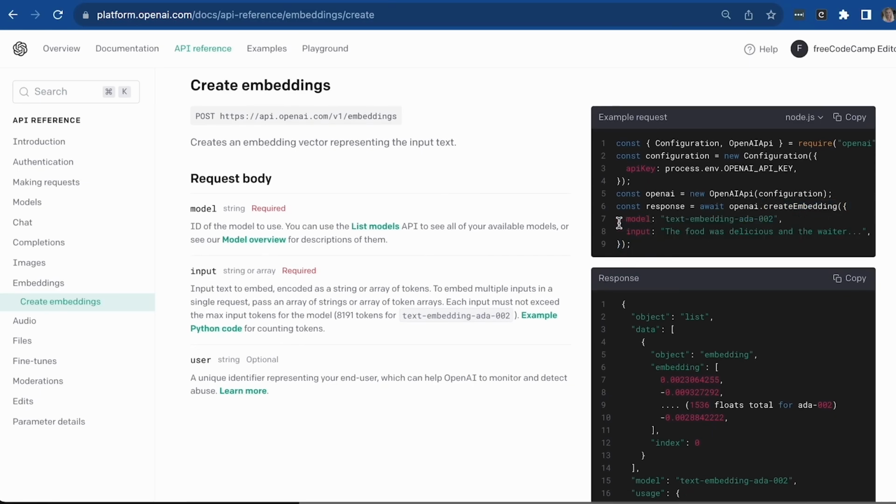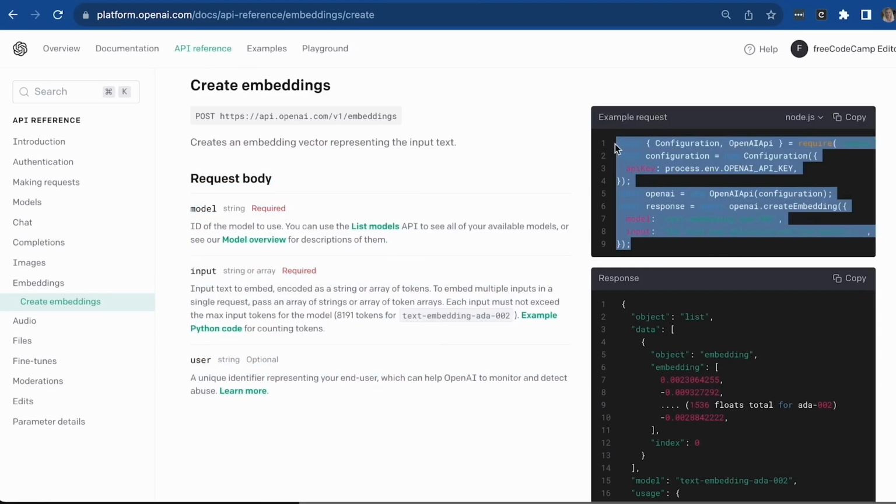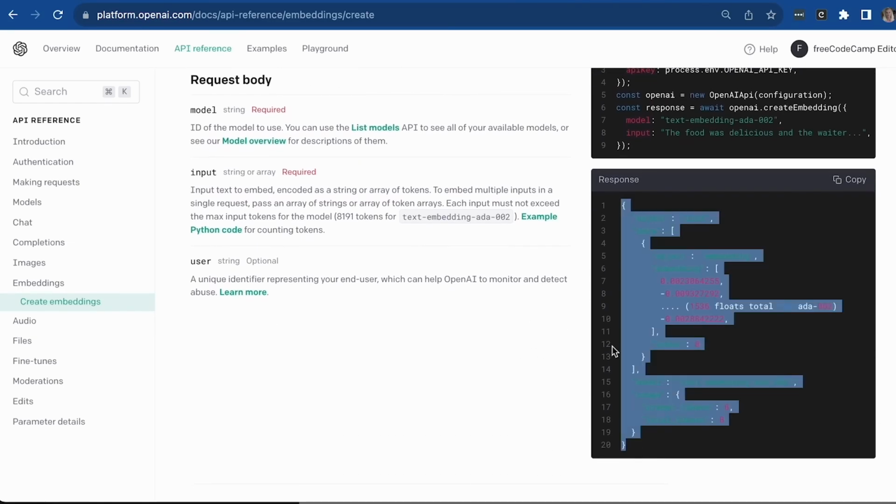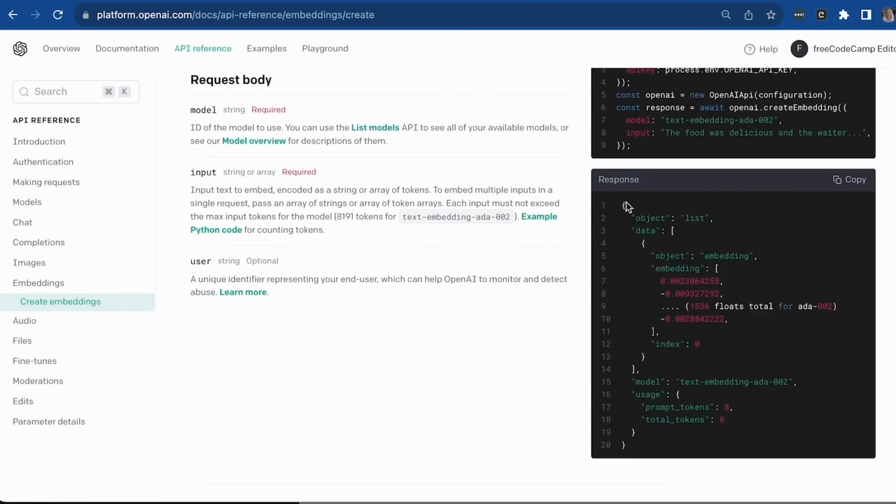That object has to include the model, and it also is going to include the input. So in this case, it is the text that you want to turn into an embedding. So this is the code for doing that, and here is the response, which comes back as an object, and then you would use dot notation to get the data, go into the array in order to get the embedding. So this is going to be the embedding that we saw earlier.